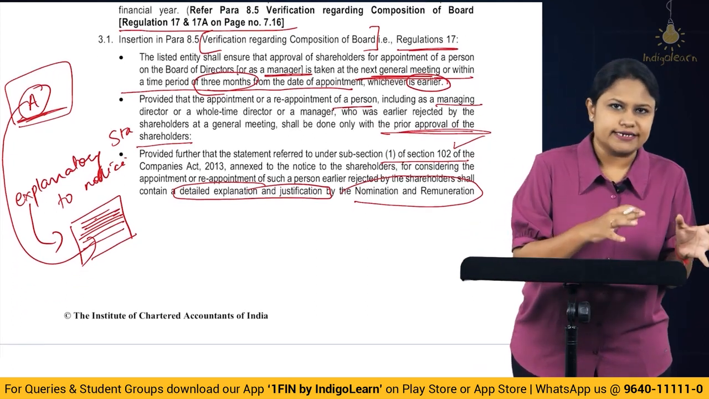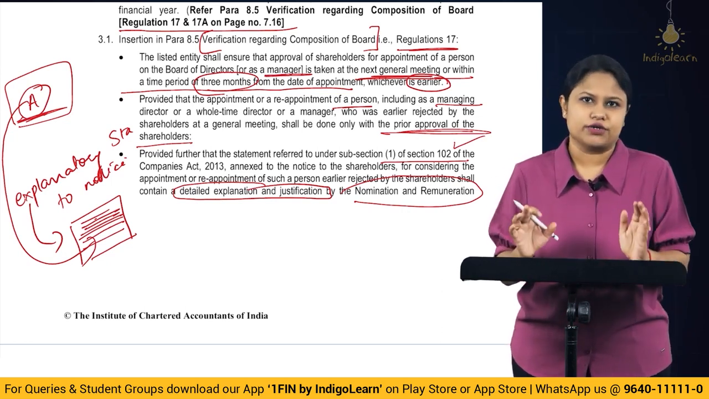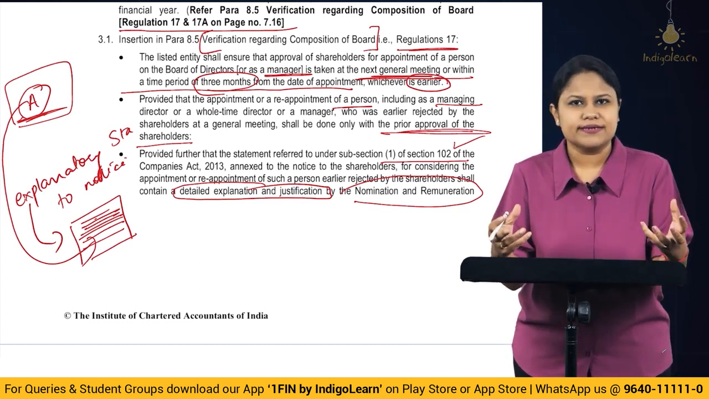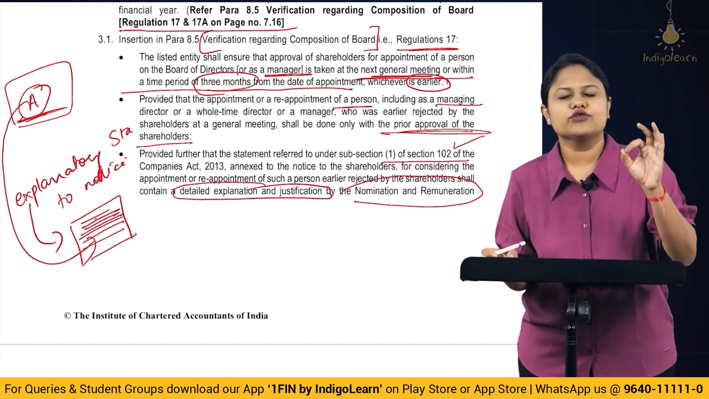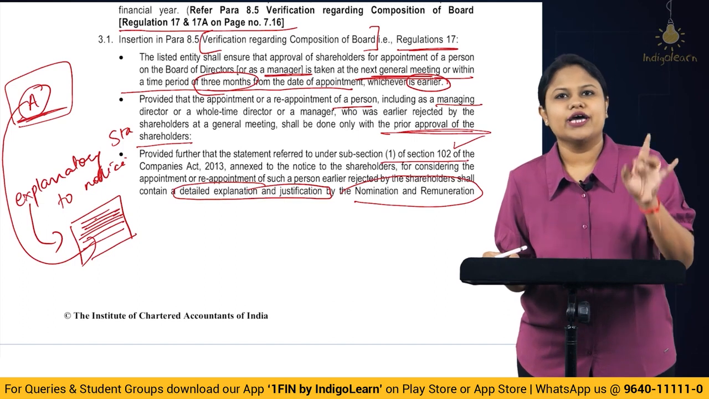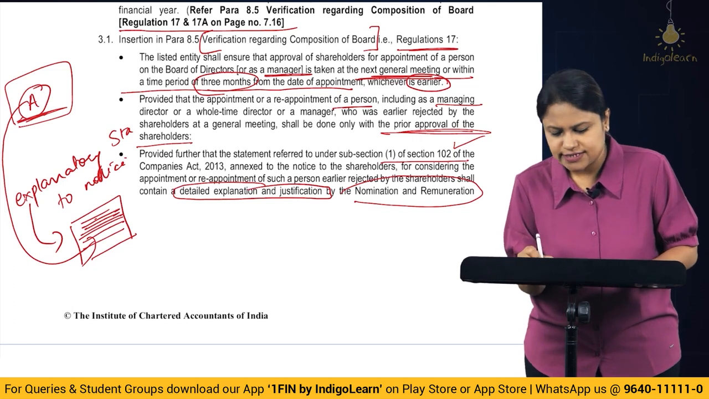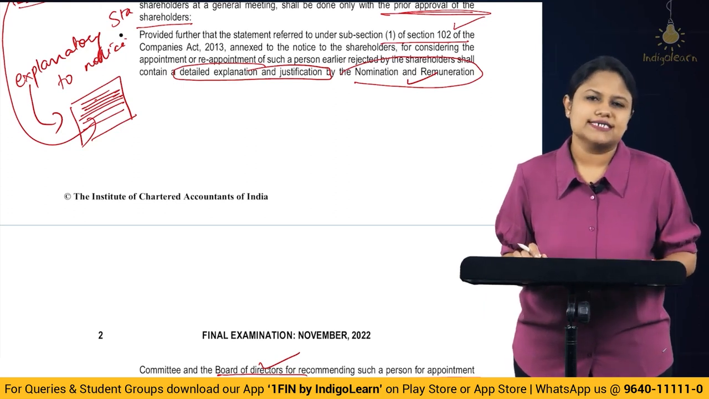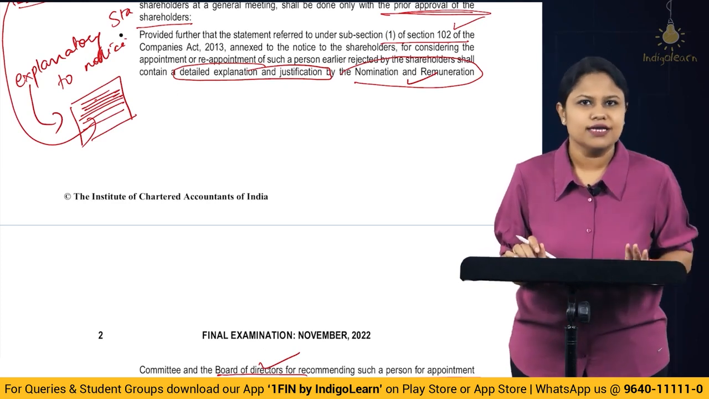Suppose that person was earlier rejected and you are now considering the same person for appointment on the board, see that you do it only with the prior approval of the shareholders. When you take the prior approval of shareholders and send them the notice of the general meeting, you have to annex an explanatory statement along with it, and in it you have to give detailed explanation and justification of why you are recommending the appointment of that person again on the board. Got it? So all of this has to be given, and obviously it is coming from the NRC and the board of directors. So these three are the additional points that you have to understand which have been added in regulation 17 and 17A, which is verification of the composition of the BOD.